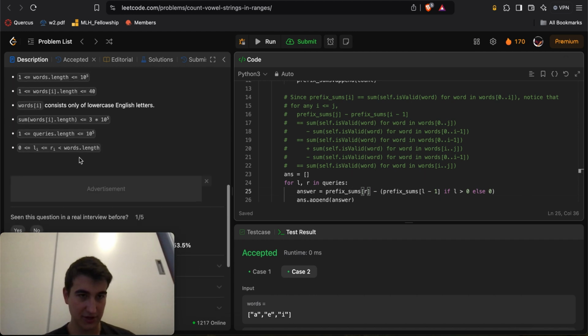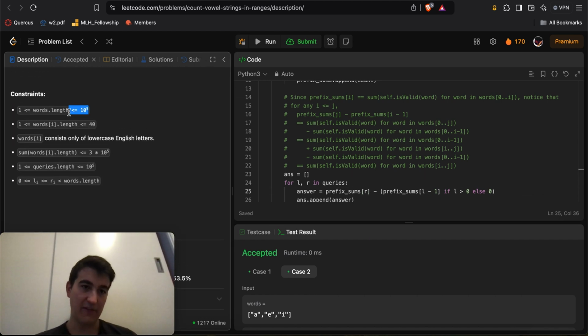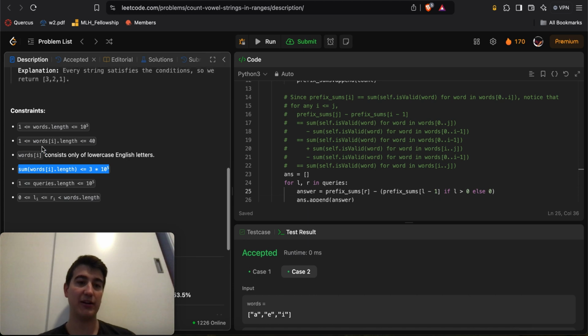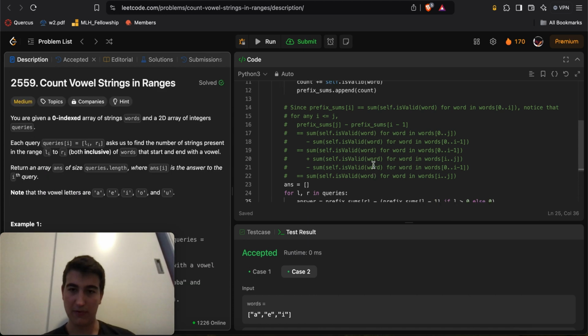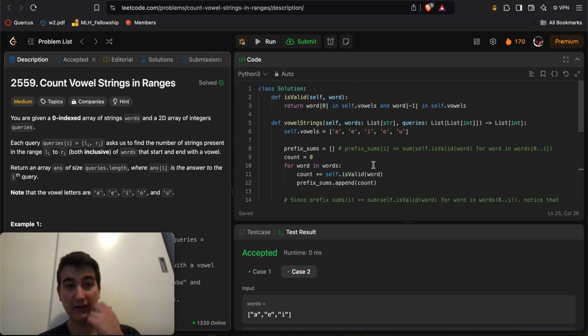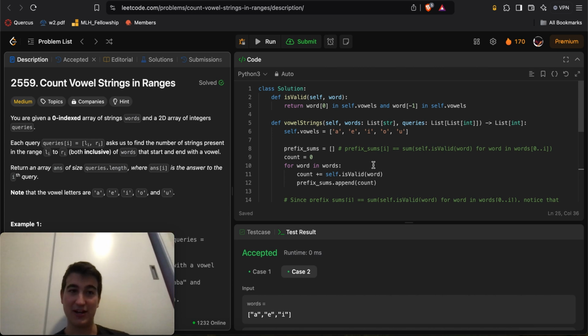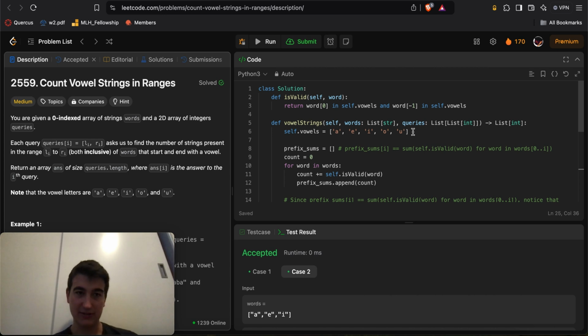I did look at the constraints. Yeah, the constraints are 10 to the 5, so you probably cannot even do this problem without doing prefix sums like that. Honestly, this is probably one of the most important LeetCode problems that you should solve in case you don't know how to do it, because this is a very, very powerful trick. It comes up a lot inside of the weekly LeetCode contest that I do.